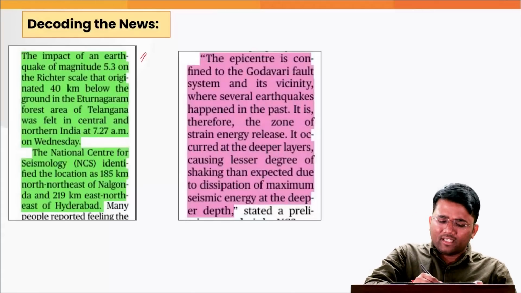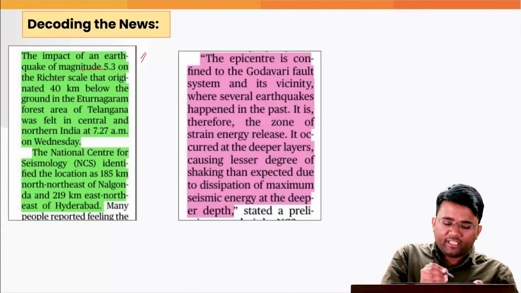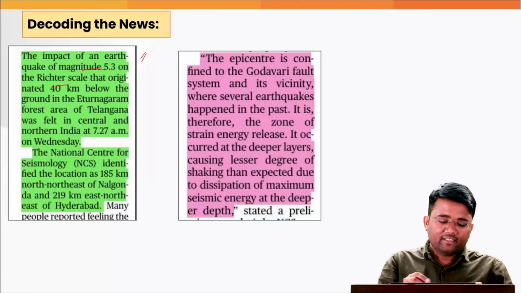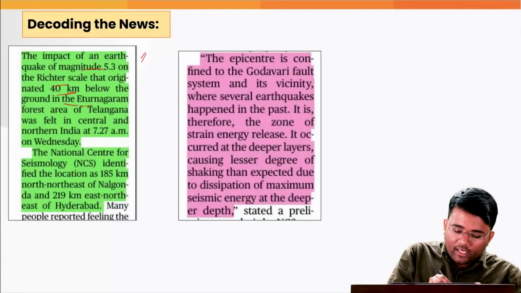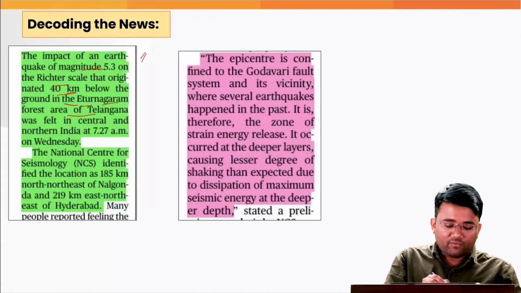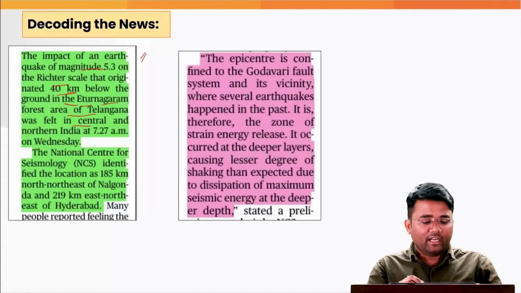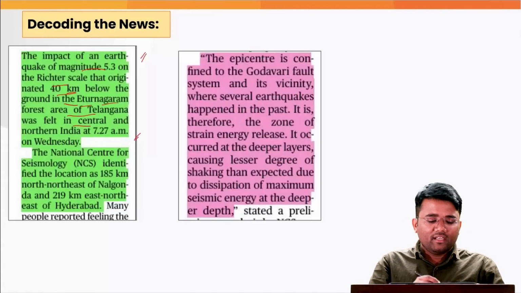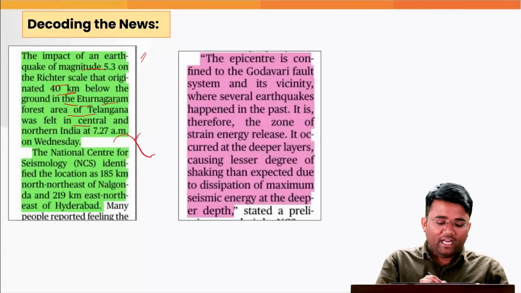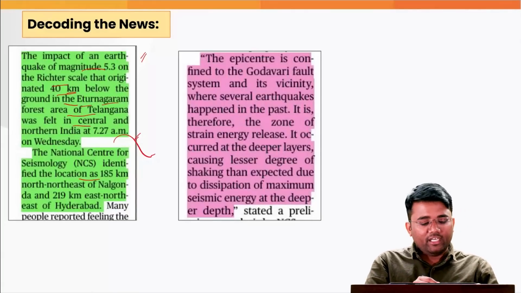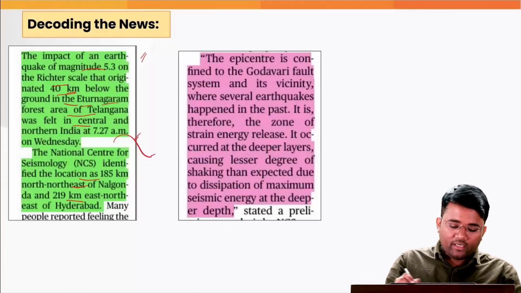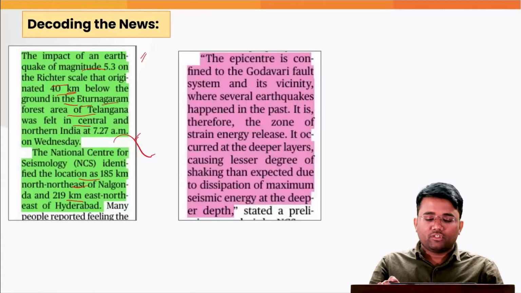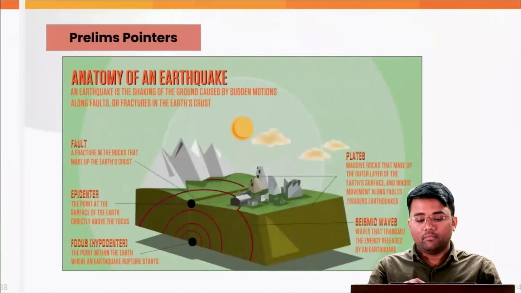So the context again is that the impact of an earthquake of magnitude 5.3 on the Richter scale that originated 40 km below the ground in the Eturnagaram forest area of Telangana was felt in central and northern India at this time. The National Center for Seismology identified the location 185 km north-northeast of Nalgonda and 219 km east-northeast of Hyderabad.